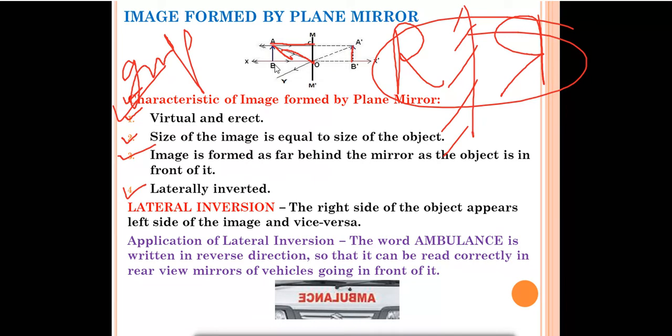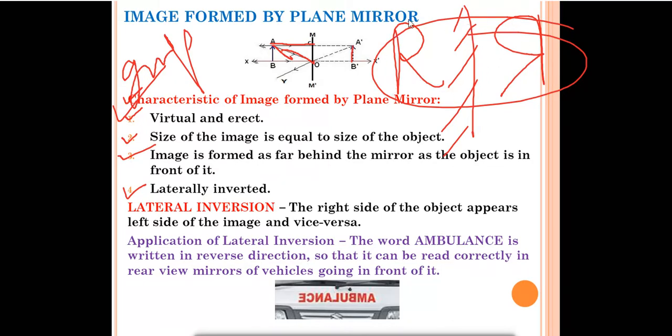Or you can write this point like this also. The distance between the object and the mirror will be equal to the distance between the mirror and the image. Laterally inverted. Images formed are laterally inverted. Now what is lateral inversion? The right side of the object appears as the left side of the image and vice versa. The right side of the object will appear as the left side of the image, and the left side of the object will appear as the right side of the image. That is called lateral inversion.